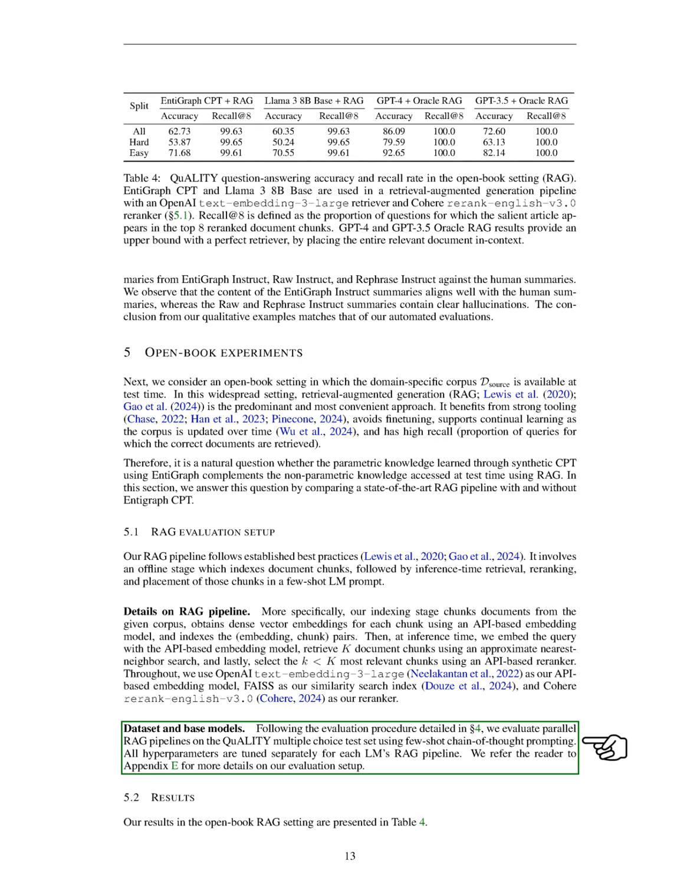Section Results. In this section, we present our findings in the open book RAG setting, as shown in the table. We found that continued pre-training with EntiGraph enhances RAG performance. Notably, EntiGraph's continued pre-training outperforms the Llama 3 8B base model from which it was derived.